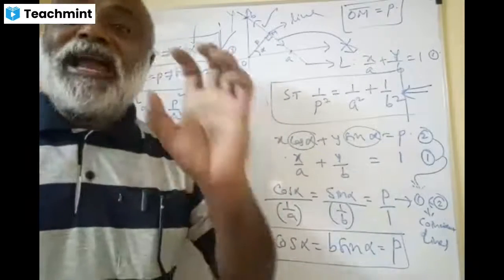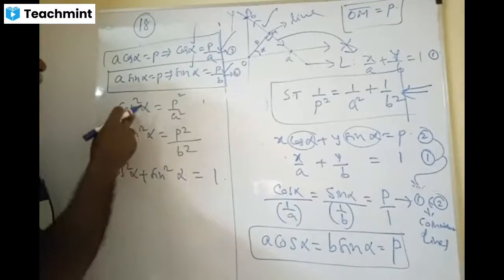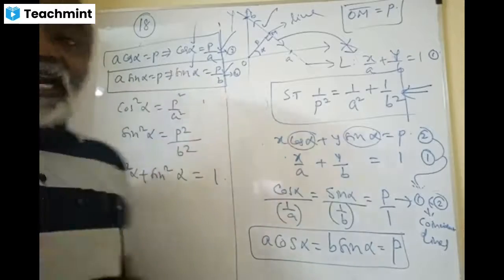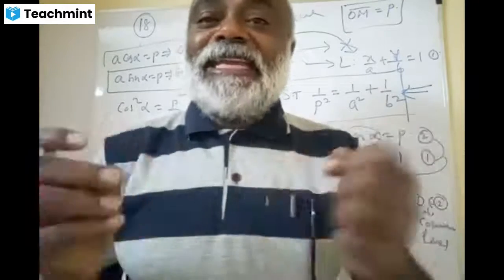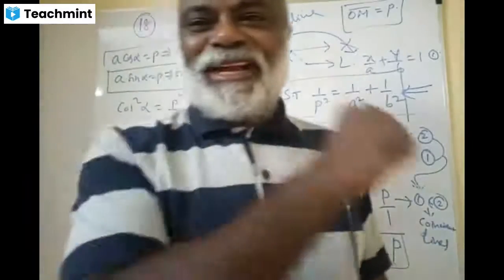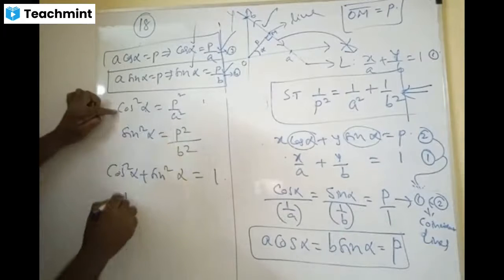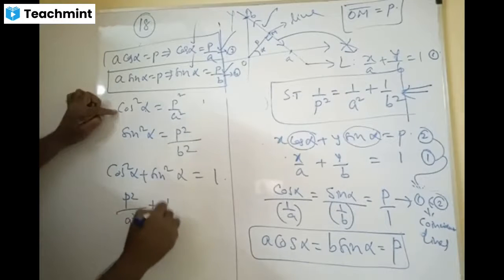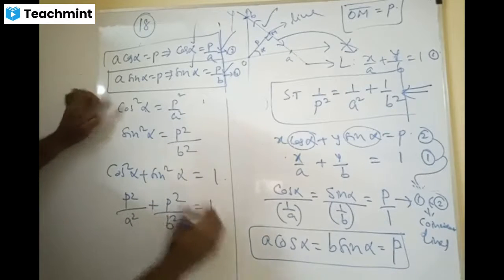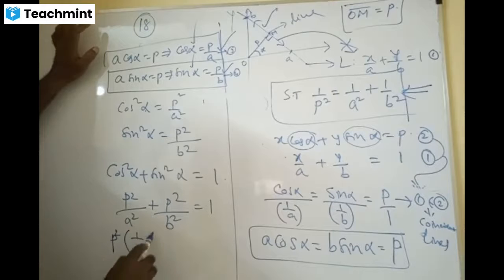Therefore, I have to eliminate alpha. Please understand this. So how to eliminate? Only when I have a cos and sin, I can connect them with an identity. What is the identity? Sin square alpha plus cos square alpha is 1. So put what is cos square alpha here: P square by A square, plus P square by B square equal to 1, yes or no? P square is common, so P square times 1 by A square plus 1 by B square equal to 1.